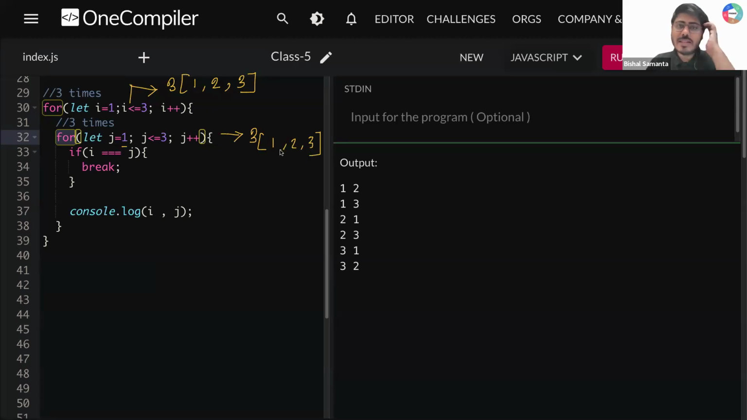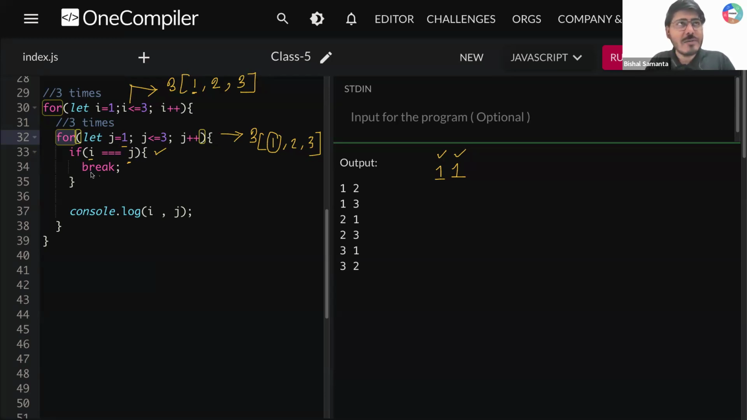Now tell me one thing, guys. When the outer loop value is 1, the inner loop will run three times. First the inner loop will start from 1. So outer loop 1, inner loop 1. Tell me, is i equal to j? Is the condition on line number 33 becoming true here, because the outer loop is 1 and the inner loop is 1 as well, right? Tell me, guys, yes or no? Okay, so here you are getting a match.